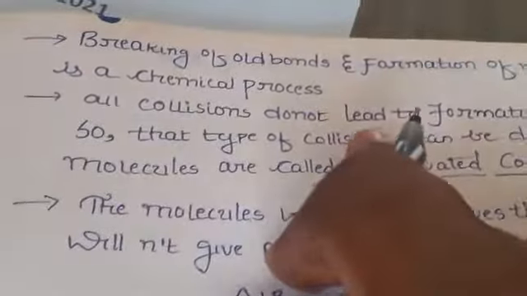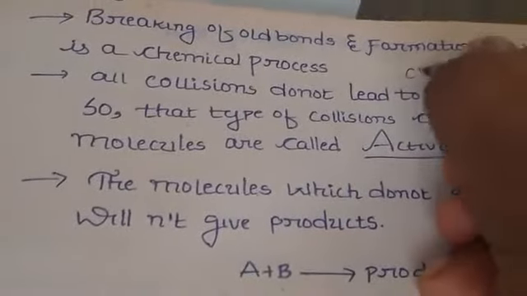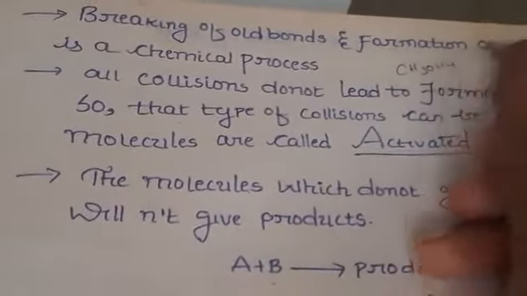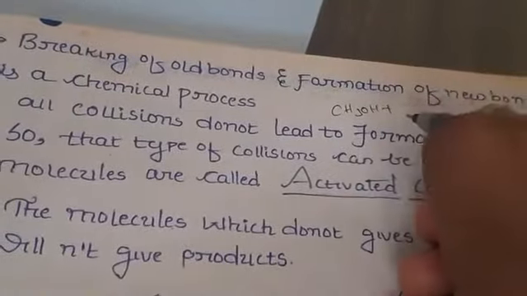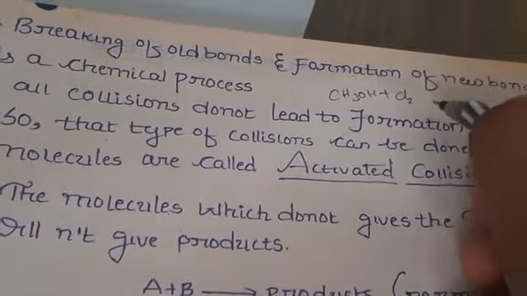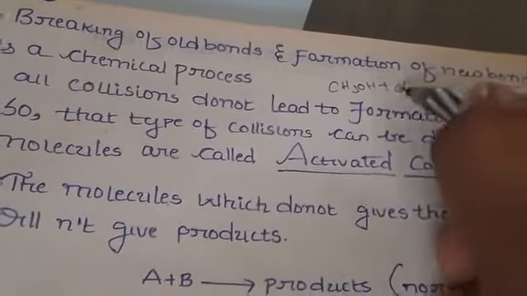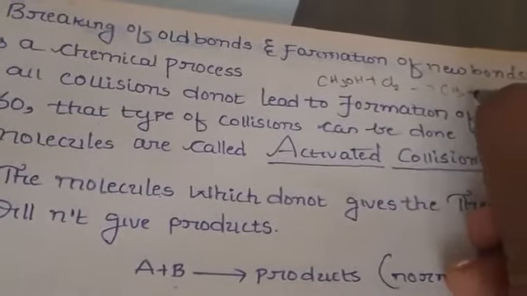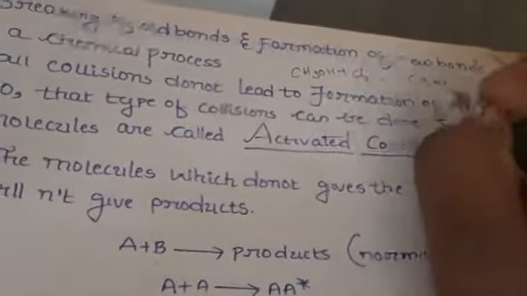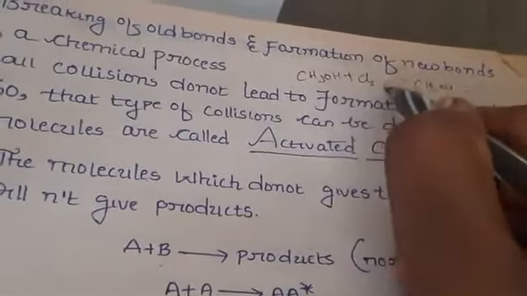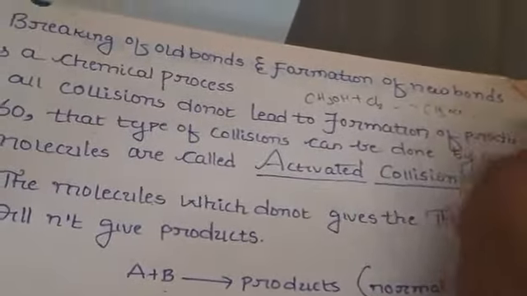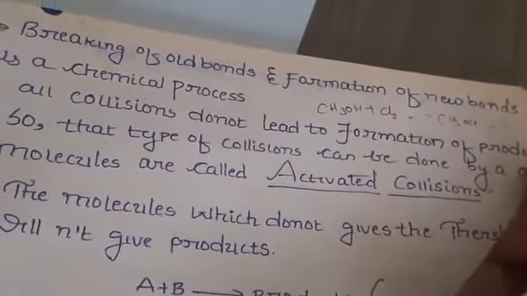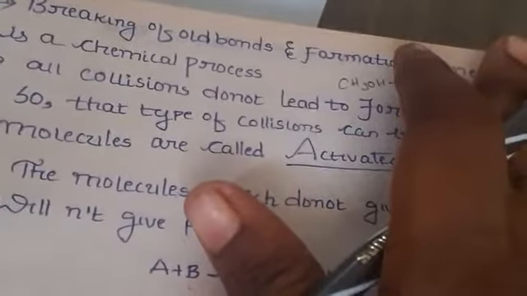Breaking old bonds and forming new bonds is a chemical process, as we know. Let us take an example: CH3OH and Cl2. Then we get CH3OCl, and HCl is lost. If you observe here, one bond is breaking and a new bond is forming. So breaking the bond and formation of a new bond is also a chemical process.